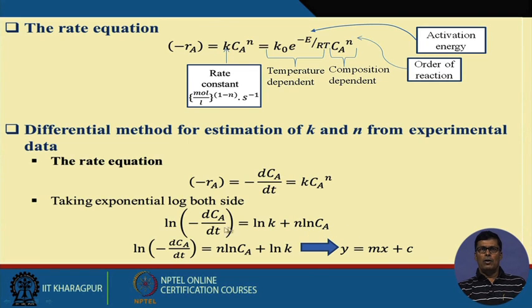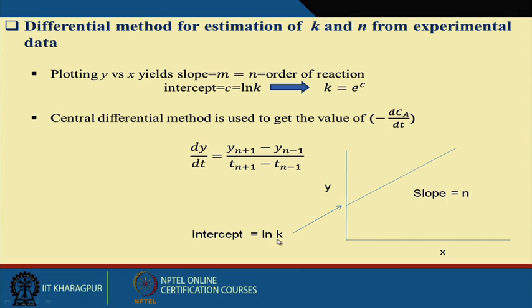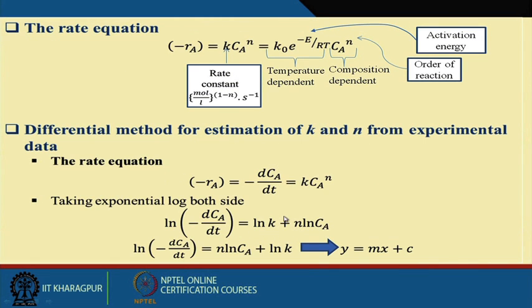So you have to plot log(-dCA/dt) versus log CA, and then you will get a slope. This slope will give you the value of n, and the intercept will give you the value of ln k. Then you can find out the value of k. Now here I want to point out again that the unit of k is also very important. Here we have mentioned what the unit of k should be.